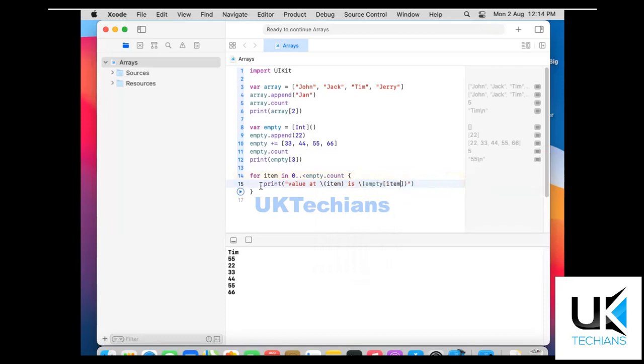So let's run it and see the result. So what it prints, value at 0 is 22, value at 1 is 33. So let's just dry run this. First value is 22 here, then 33, and what it prints at 0 it's 22, at 1 it's 33, at 2 it's 44, and so on.